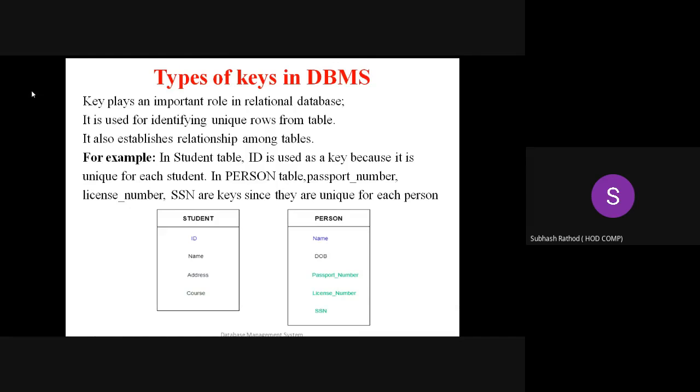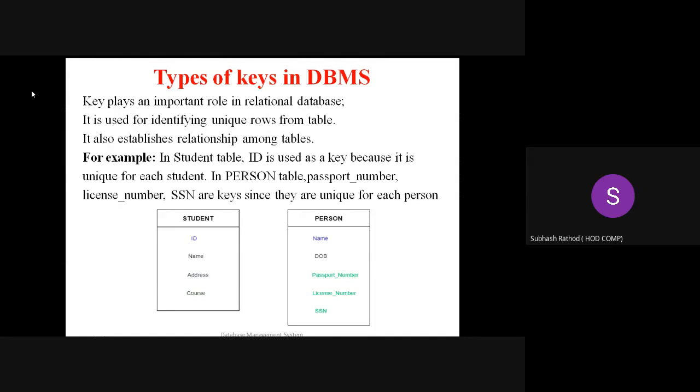For example, in a student table, ID is used as a key because it is unique for each student. In a person table, passport number, license number, SSN are keys since they are unique for each person. So we can say in one table there may be more than one key.